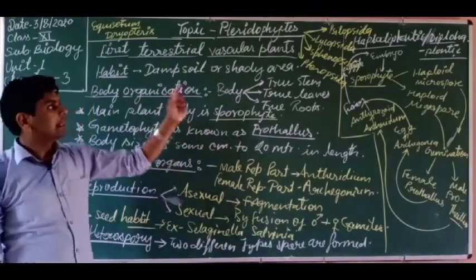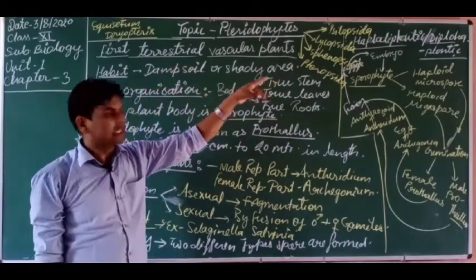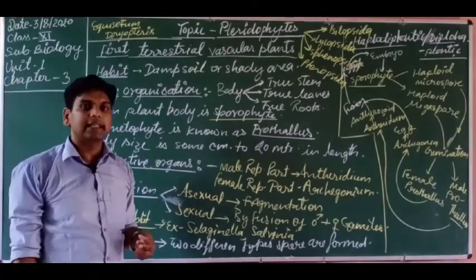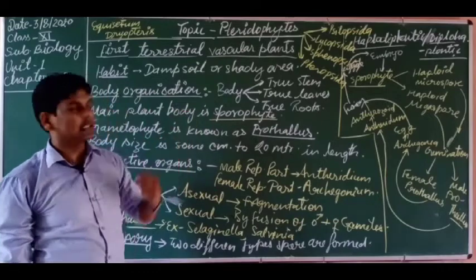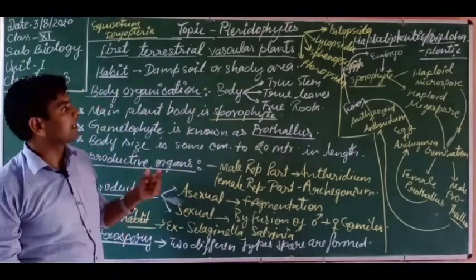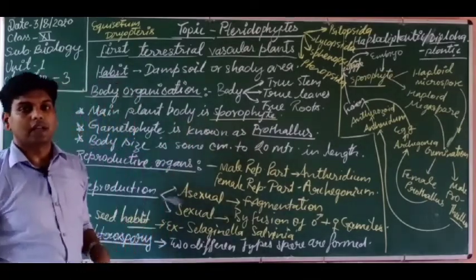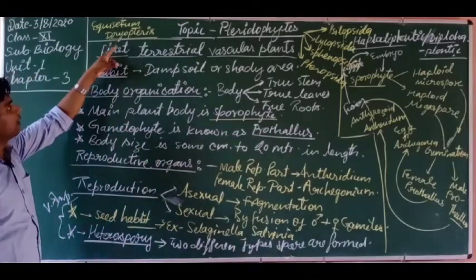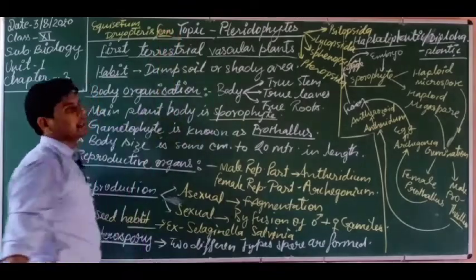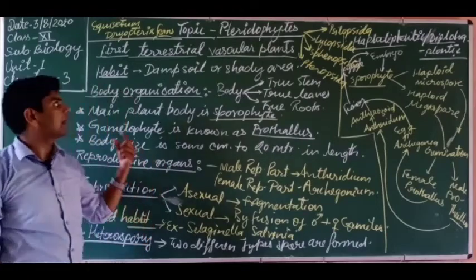Pteridophyta is the division and these are the classes of this Pteridophyta. Psilopsida has examples like Psilotum, Lycopsida has Selaginella, Sphenopsida has Equisetum, and Pteropsida is the advanced class with plants like Dryopteris and ferns. You see ferns in the surroundings in Assam and hilly stations also.